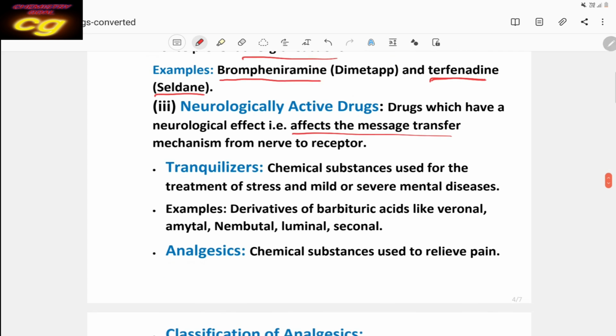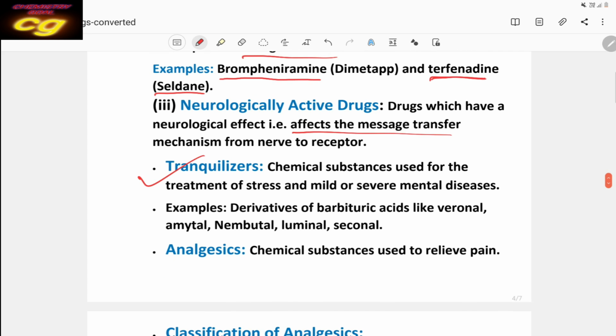What are these? First one is tranquilizer, one type of neurological drug. Tranquilizers are used for severe mental disease. Treatment of stress, strain, and mental problems can be controlled by tranquilizers. These are barbituric acids: Veronal, Amytal, Nembutal, Luminal, Seconal.